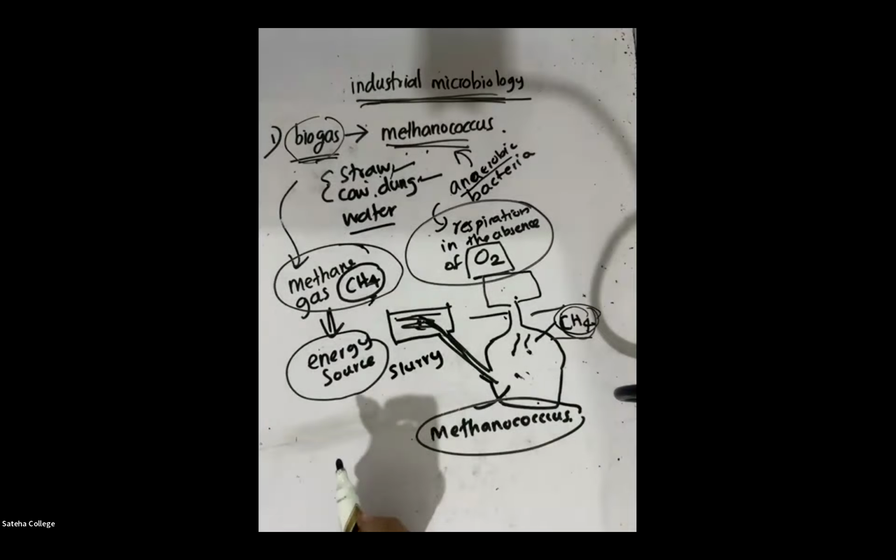Biogas. What's the main gas present in the biogas? Methane gas is produced. They collect the methane gas and use it as an energy source.